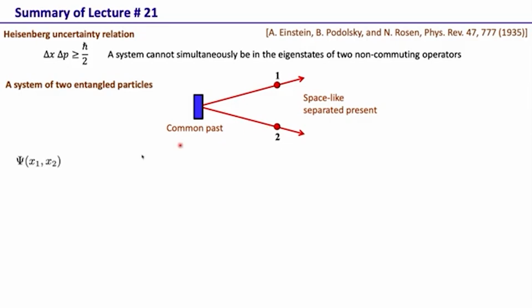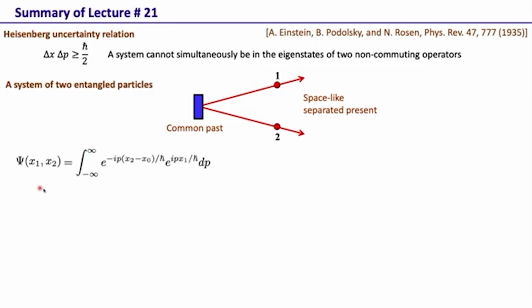For such a system, they construct a wave function, and they choose a very simple one. This wave function could be anything, but this is the one chosen by Einstein, Podolsky and Rosen. It is definitely allowed within quantum mechanics for a two-particle system. It is a superposition of two-particle states, with a state for the first particle and a state for the second particle, and an integral over p. So it is a superposition of such two-particle states over p.